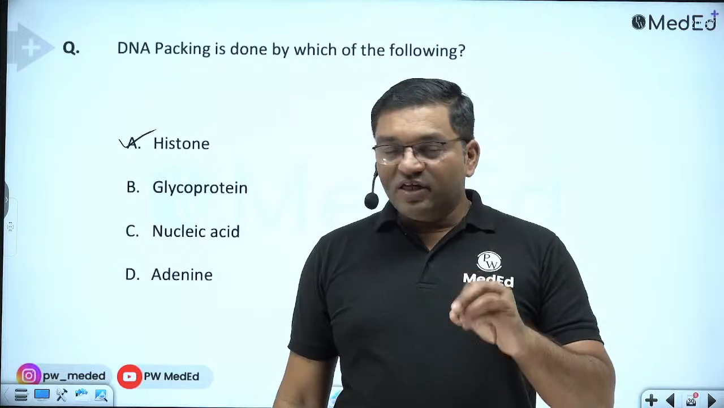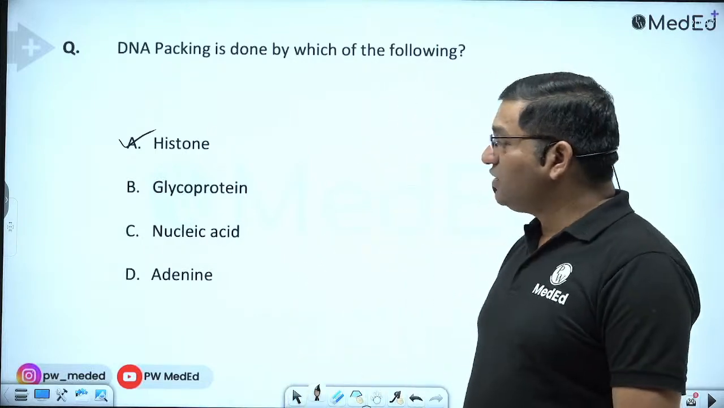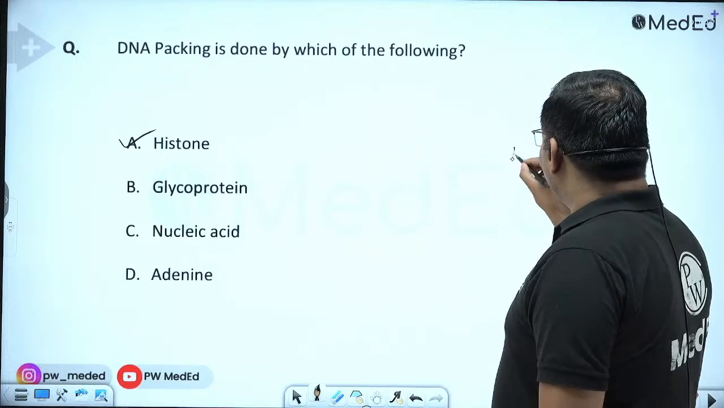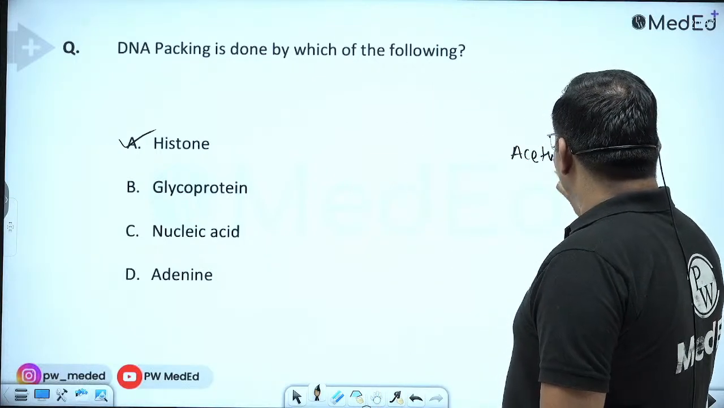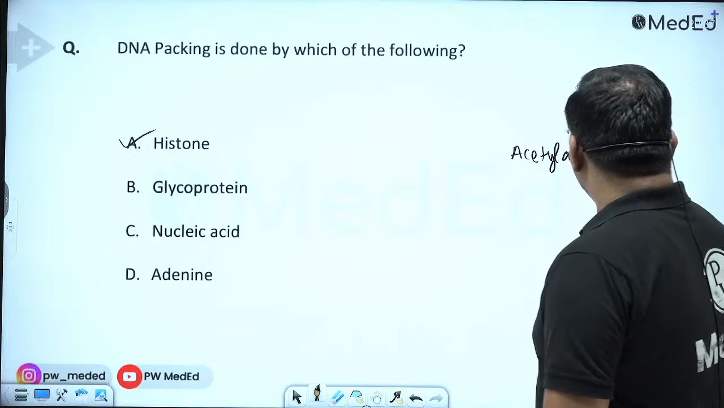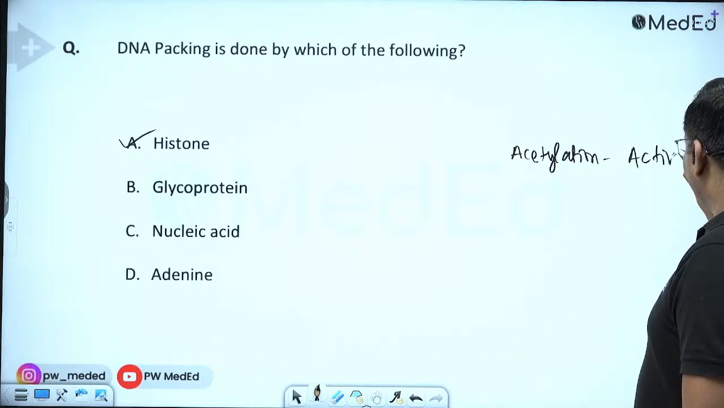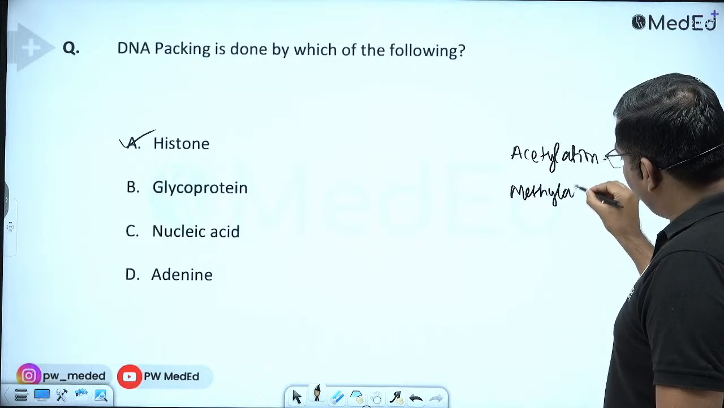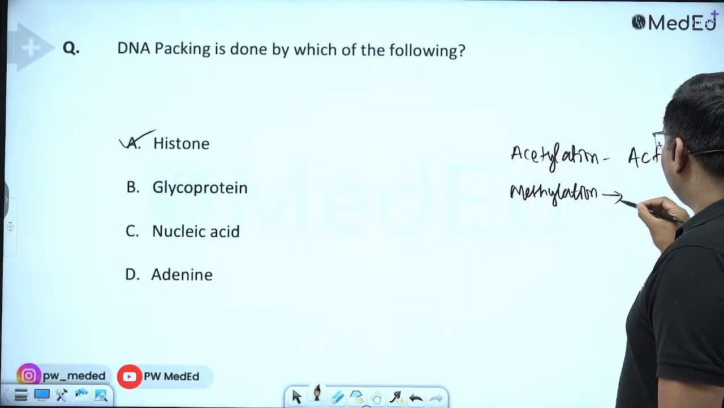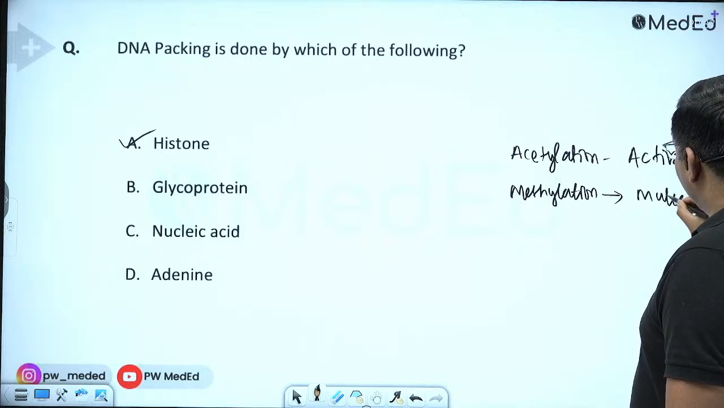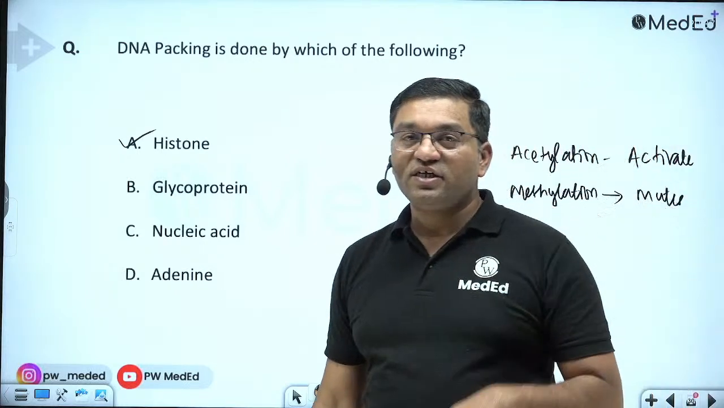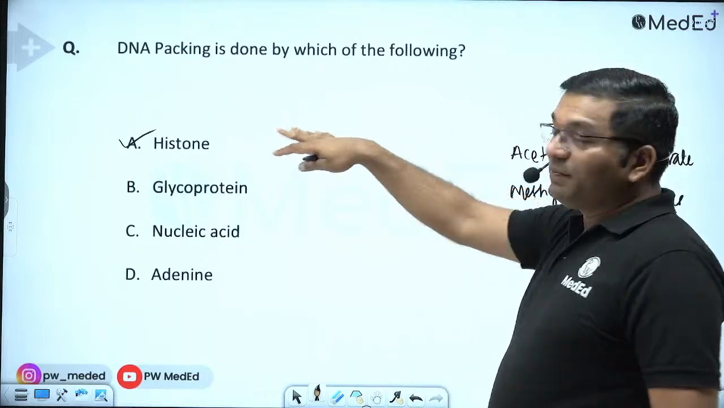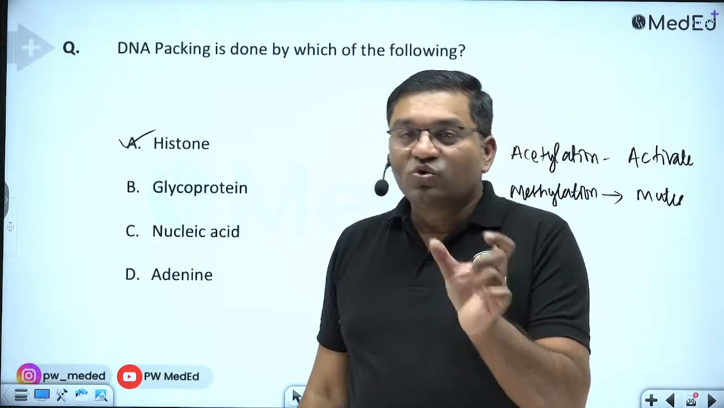Just remember, in the epigenetic regulation of gene expression, 2 things. Acetylation of histone: A for A, acetylation activates the genes, while methylation mutes or inactivates the gene. Just remember these 2 epigenetic modifications. Now see, epigenetic modification means without altering the nucleotide sequence.